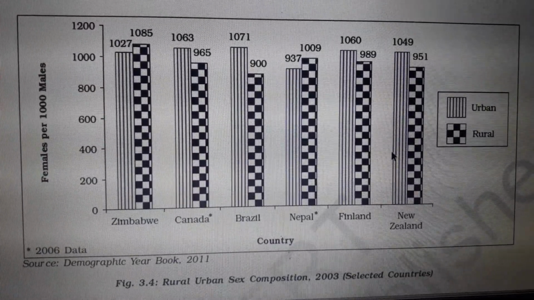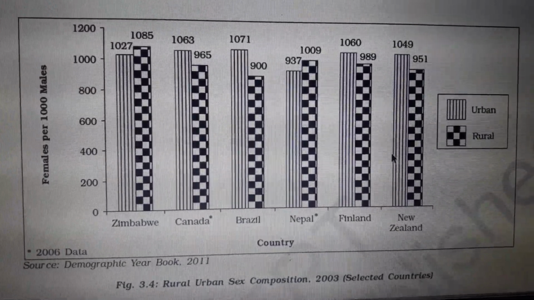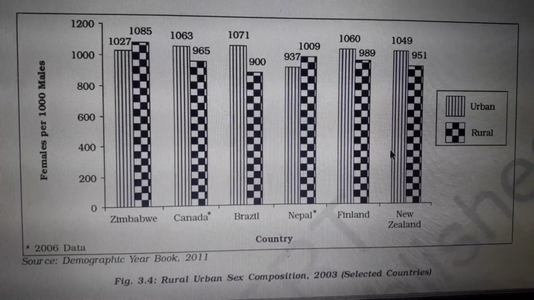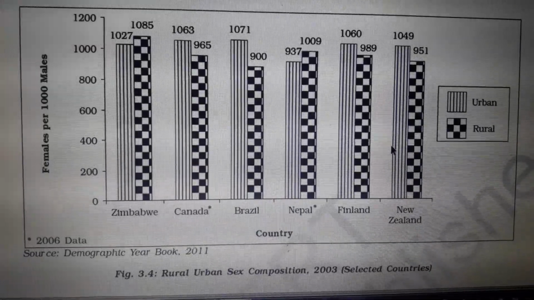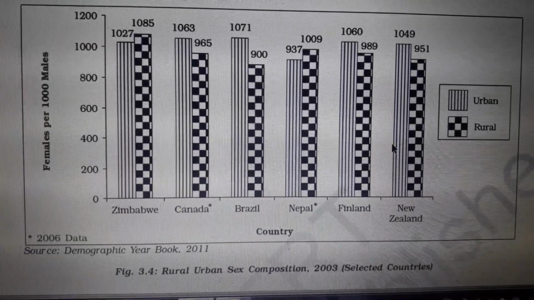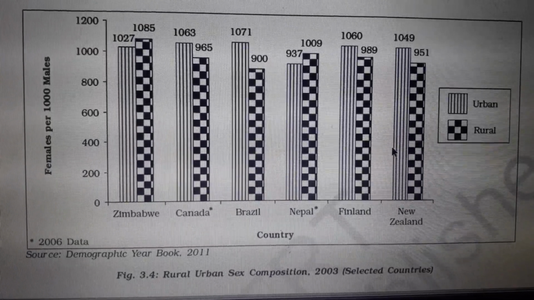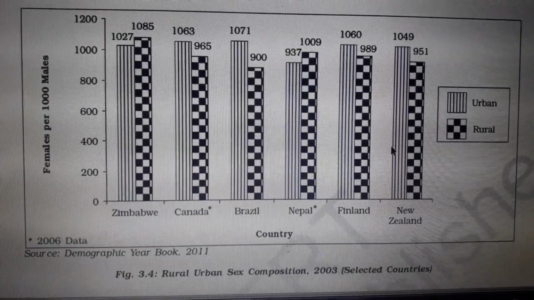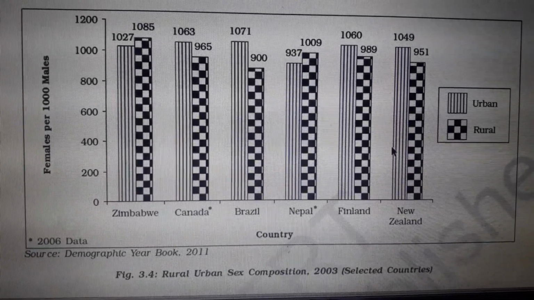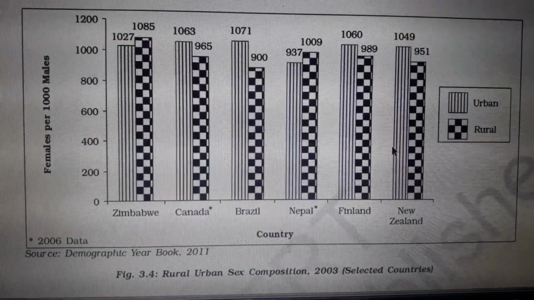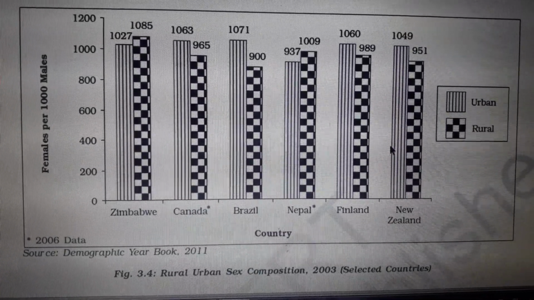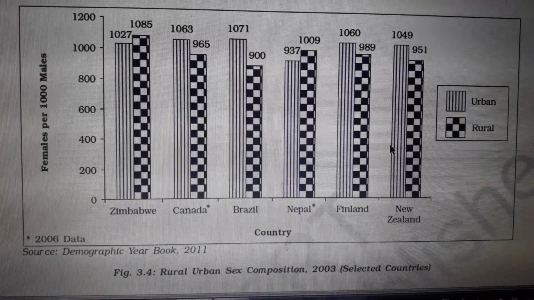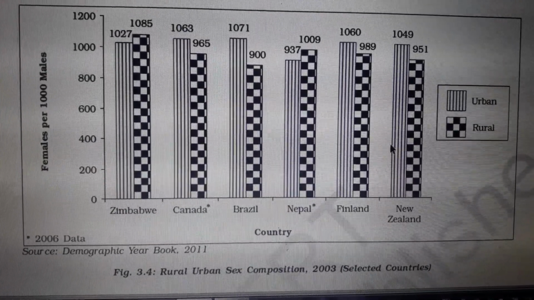Then the third question they'll ask is which country has the higher urban sex ratio. With the help of this diagram, you can see the urban part, and with the help of the symbol you can see that Brazil has more. Then next comes Brazil, then Finland, and next New Zealand. These are the countries with more male domination, because of the major urban centers.